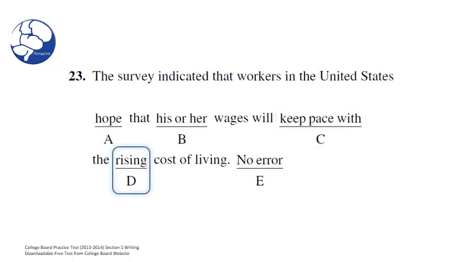In D, we're going to do a modifier and a verb form check. So let's see, rising cost of living. It seems like the modifier works here. Rising seems to function as an adjective, and rising is in the present participle verb form. So oftentimes, present participles, when they stand alone, function as adjectives. And it's doing just that here.